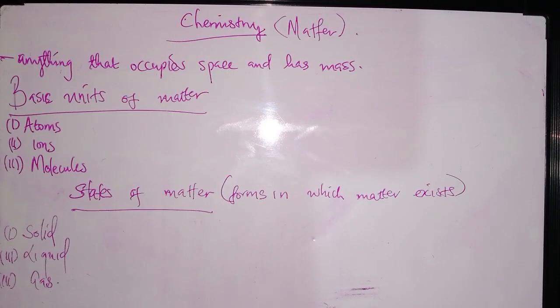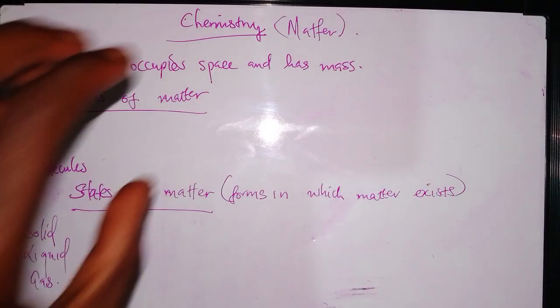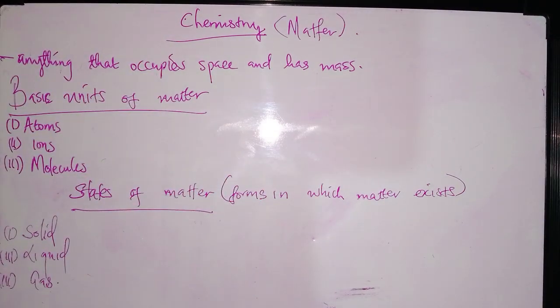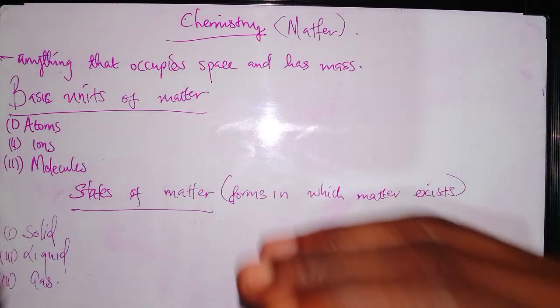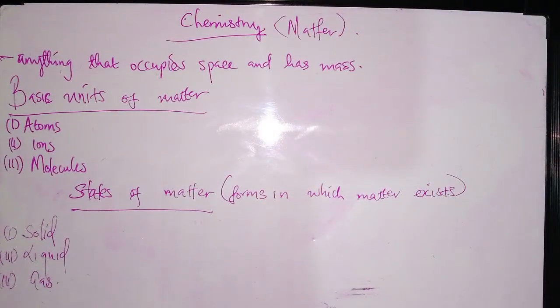Most students confuse themselves with the basic units. The basic units of matter are what make up the matter. When we talk about the states of matter, these are forms in which matter exists.